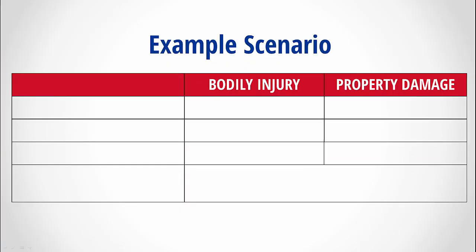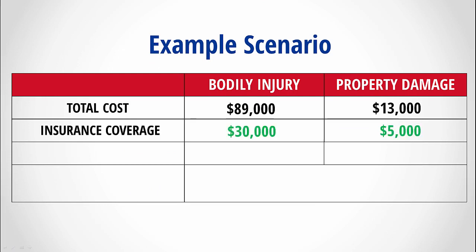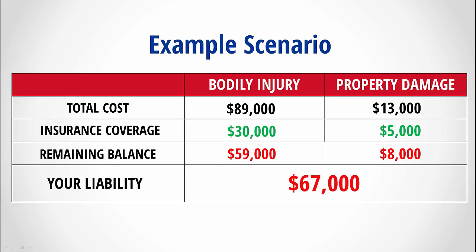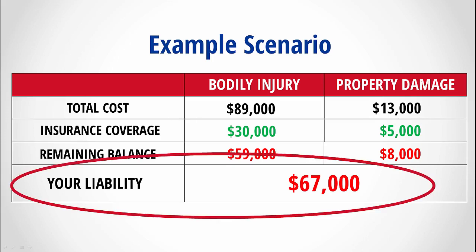There's 4 people injured, and the cost to cover their injuries totaled $89,000, and the damage to their vehicle was $13,000. So in reviewing your coverage amounts, you'll see that your policy would pay $30,000 for all injuries, and $5,000 for the property damage. So where does the remaining $59,000 for bodily injury and $8,000 for property damage come from? Well, once your policy pays the maximum limits, you could be held personally responsible for the remaining amount. In this example, this would mean that you would be responsible for paying a total of $67,000 out of your